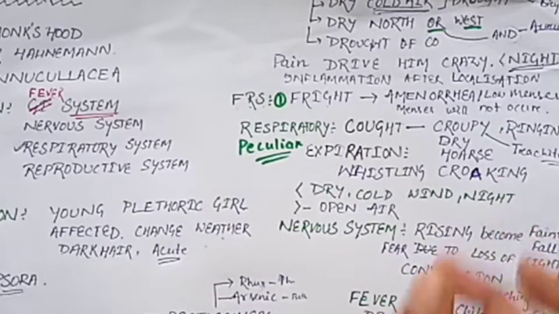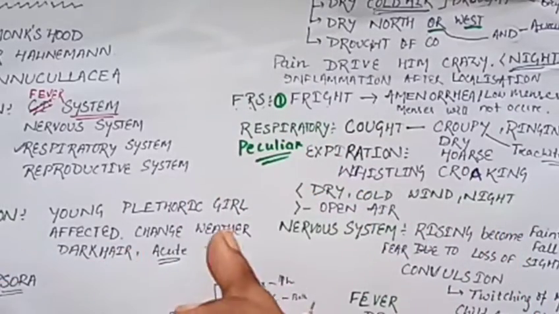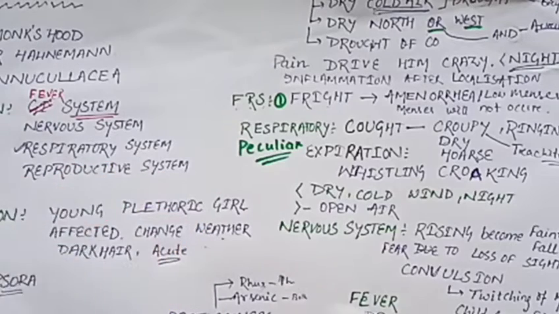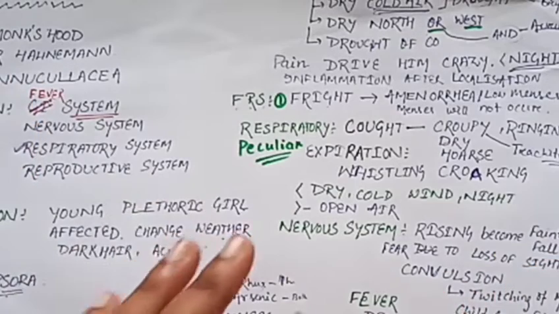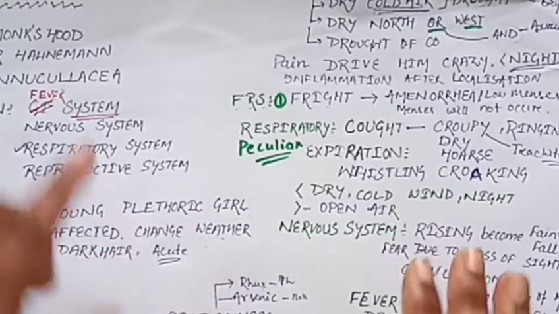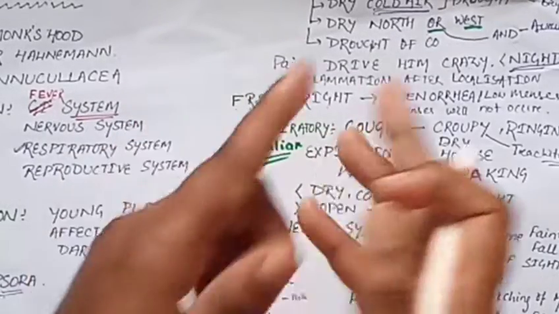There is always one question asked, a comparison between Bryonia and Aconite, because Bryonia also has a dry cough and Aconite also has a dry cough. So how can we justify? Between Bryonia and Aconite, you should know that in Bryonia the aggravation is ameliorated by sitting. It is not a restless person, but Aconite has restlessness. That is the difference between Bryonia and Aconite in the respiratory cough.